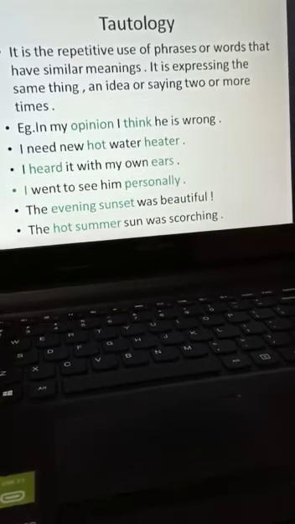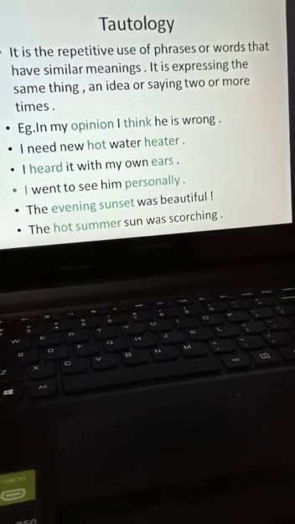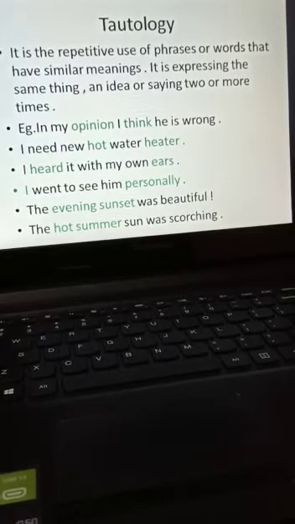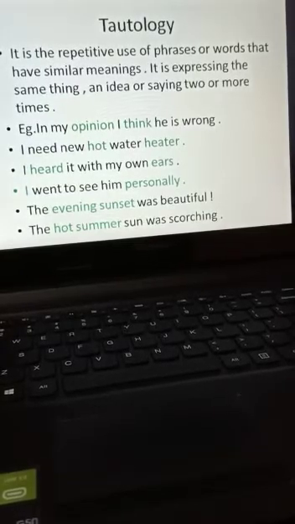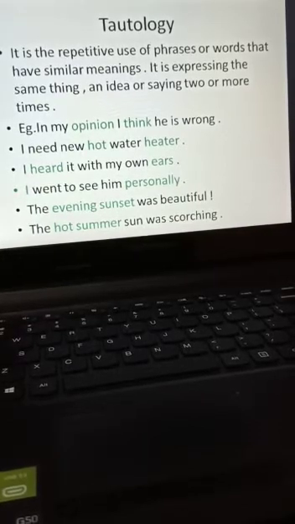The hot summer sun was scorching. Summer, you know that summer is hot, yet it is said hot summer. That's why similar meaning words are used in the same sentence. That's what is called tautology.